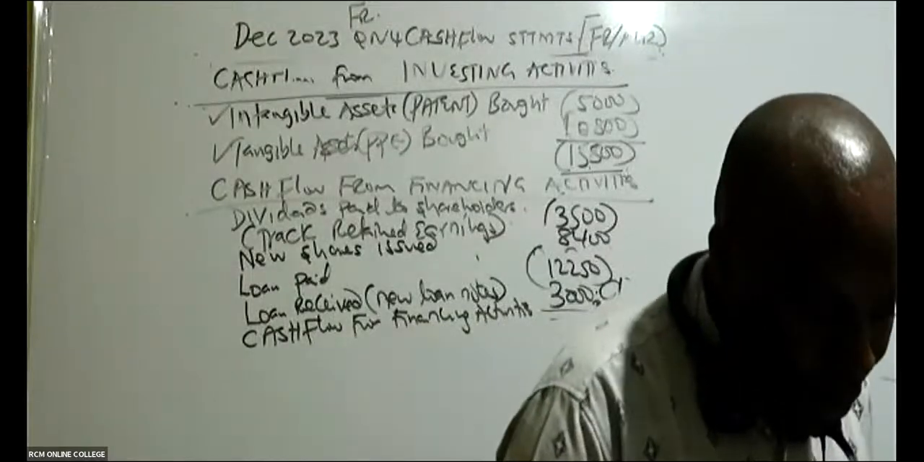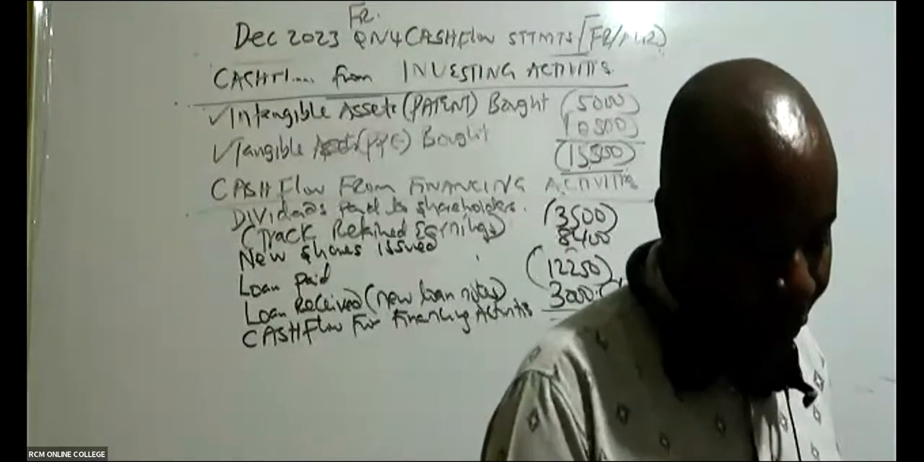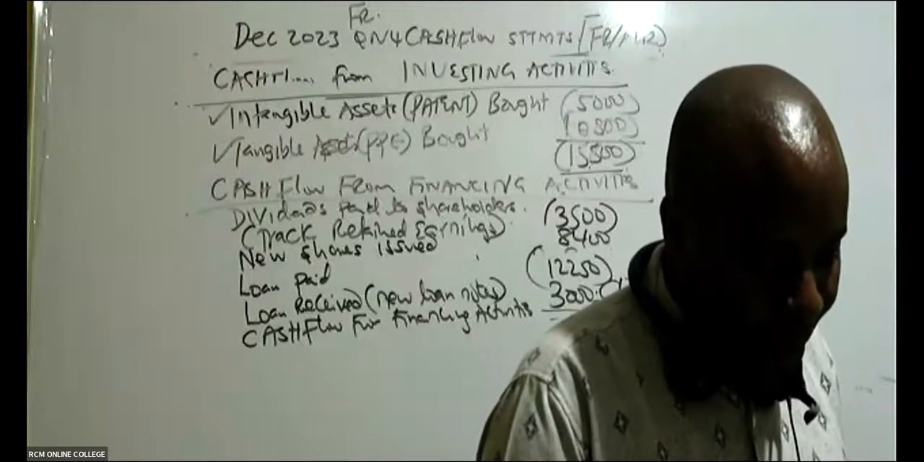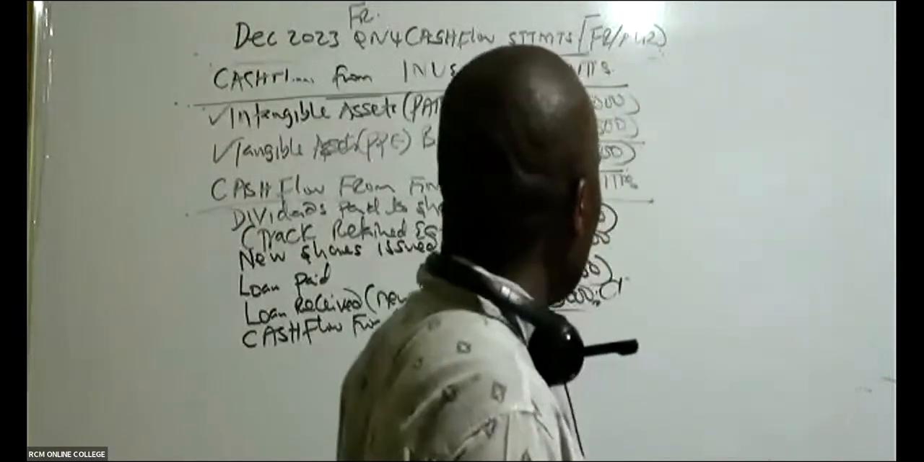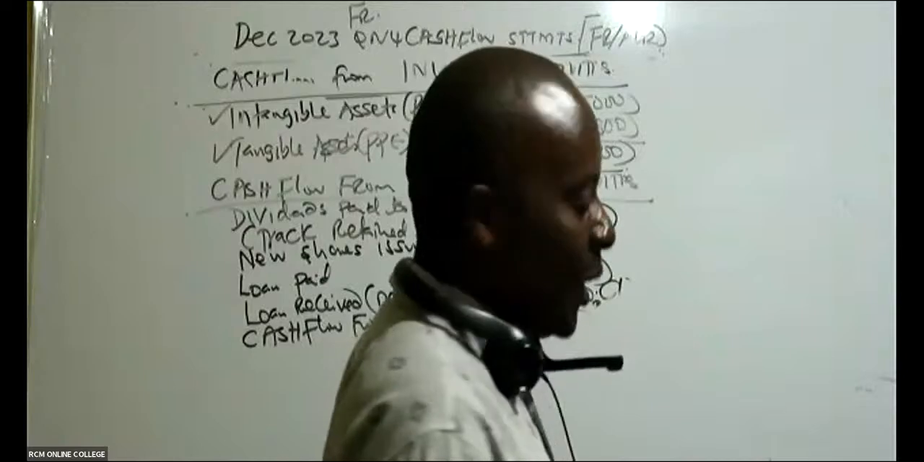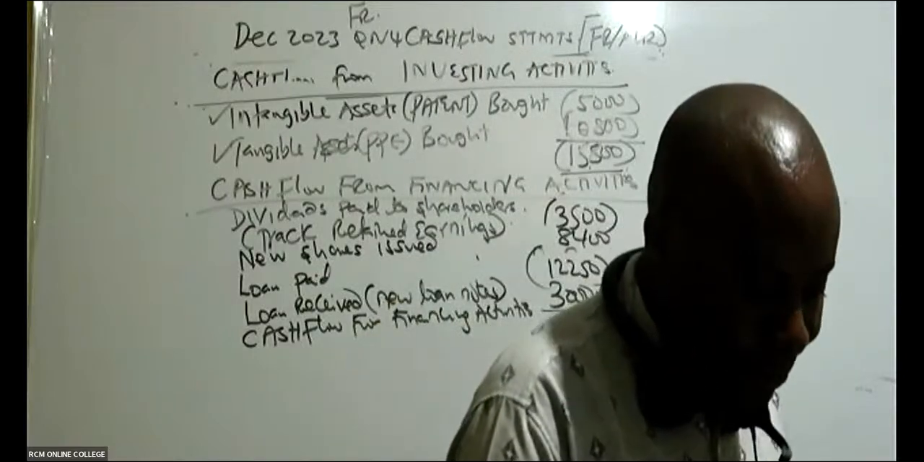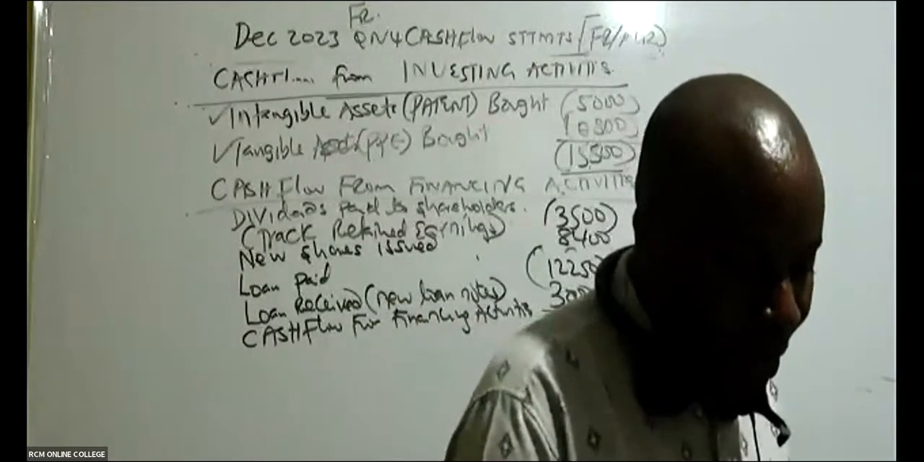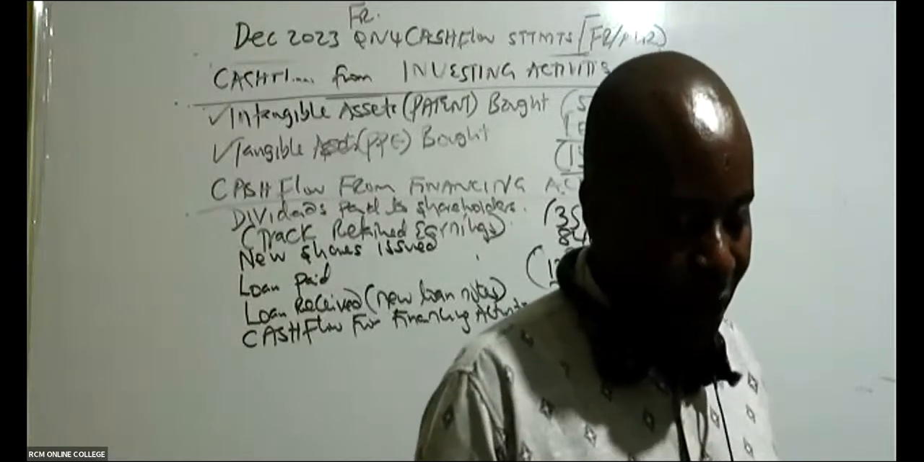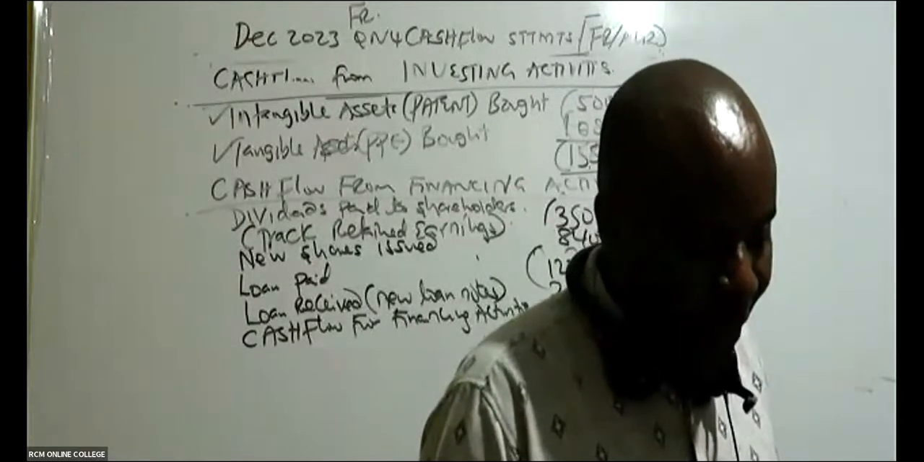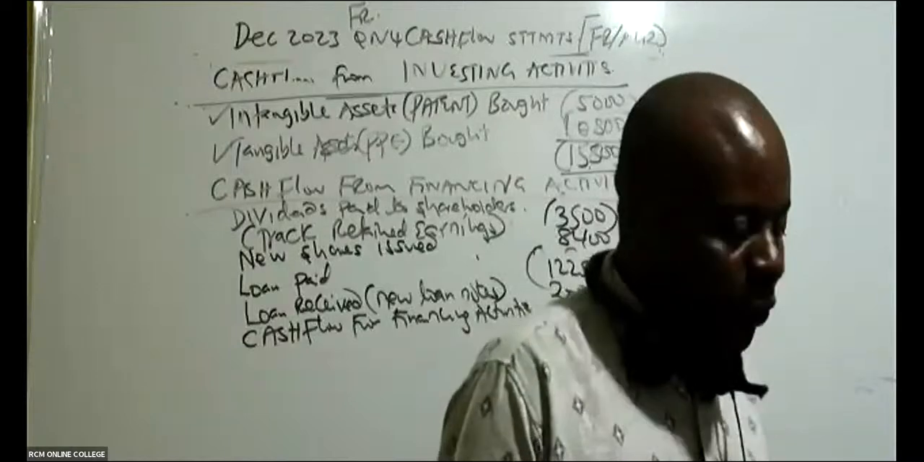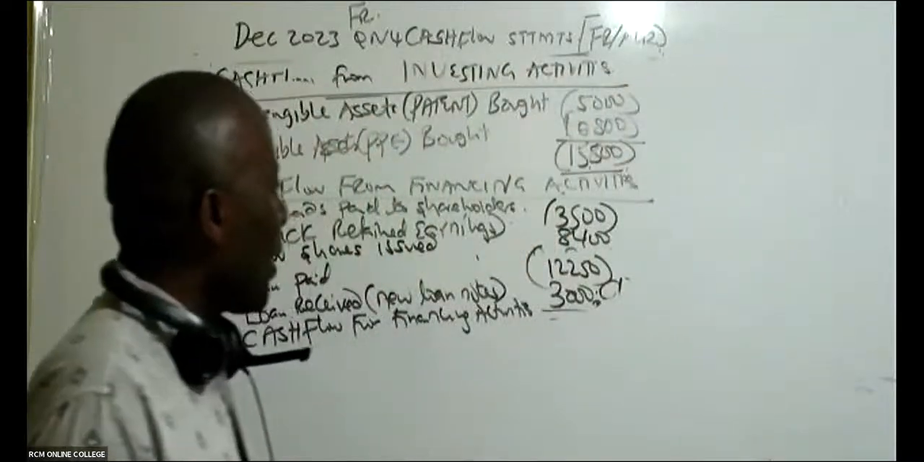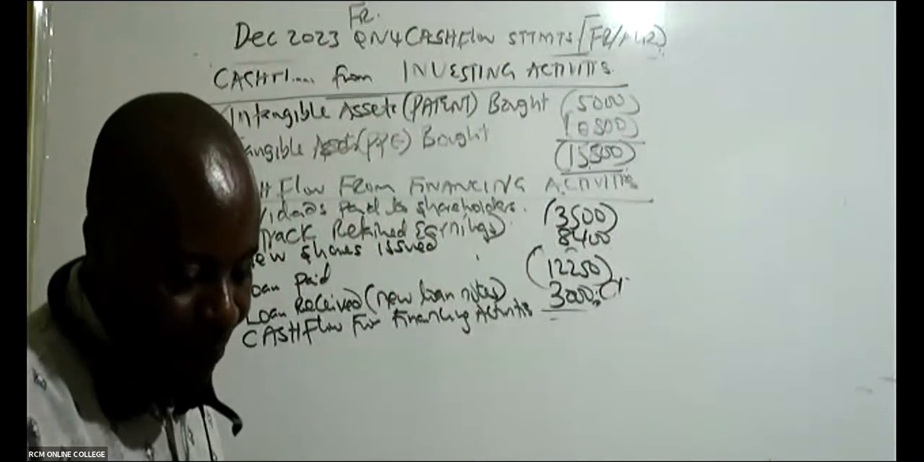So remember, issue of new shares is 8,400 positive, right? We have dividends paid to shareholders. Dividends paid to shareholders is minus 3,500. Then we have in this case here 3,000 as a positive. And then repayment of long-term loan 12,250 is supposed to be negative.